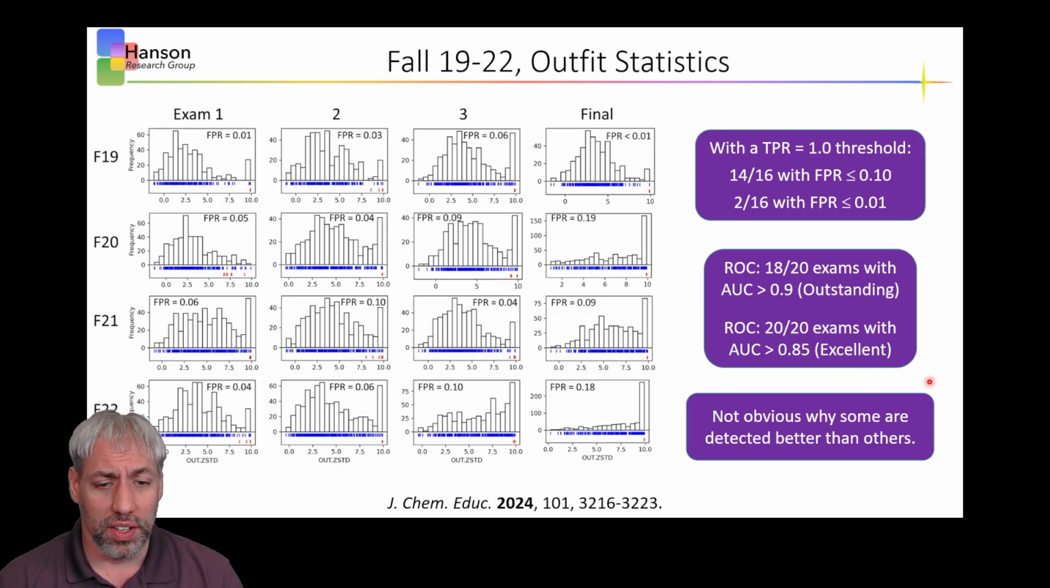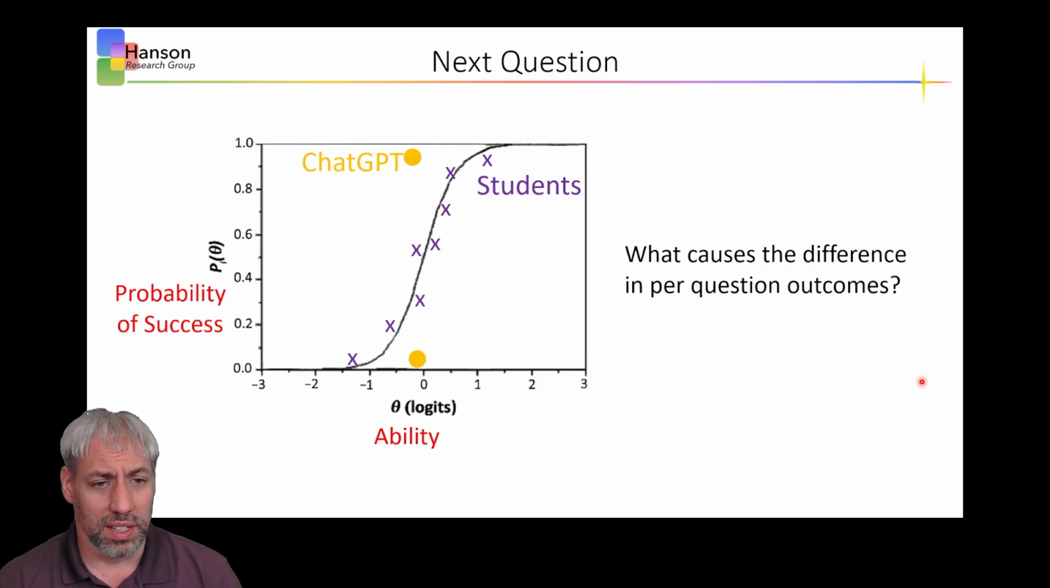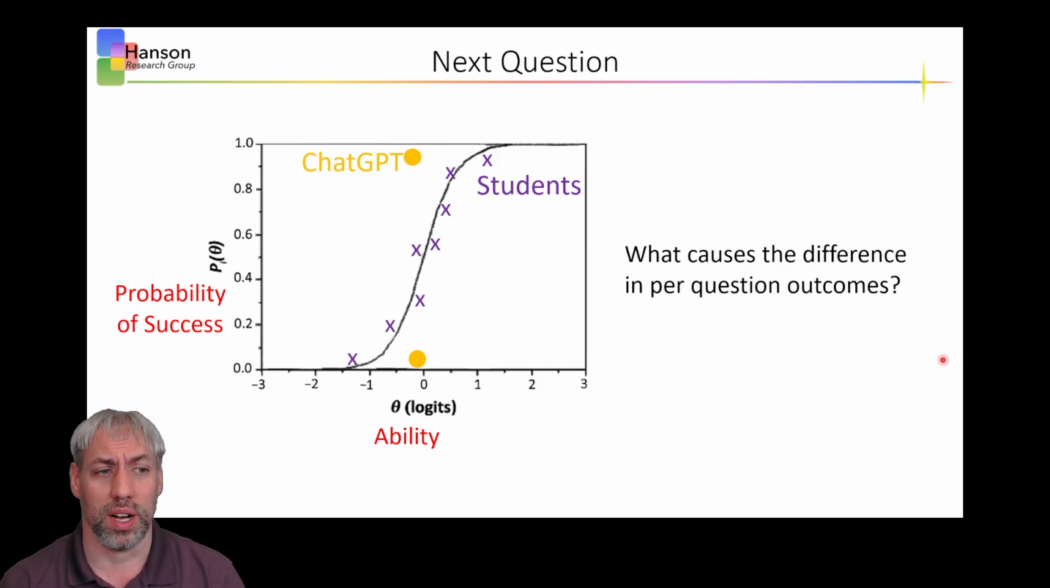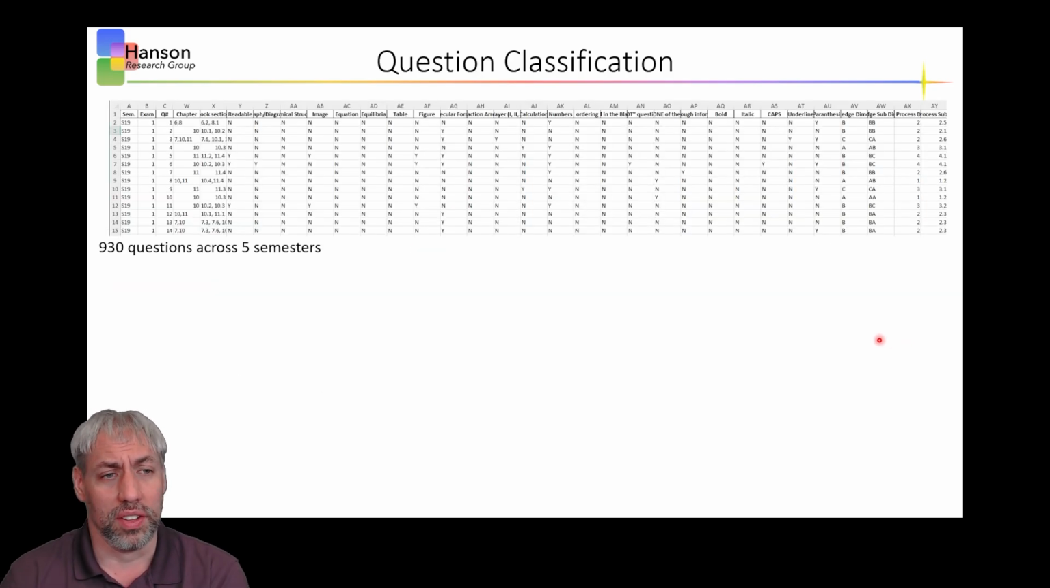What was not obvious to us at the time is that some exams it's better at detecting than others. And so really this led to one important question: what causes the difference in per question outcomes? Is it the content? Is it the format? Is it the number of words? And so that started us on our next journey. In this particular paper, we try to answer that question.